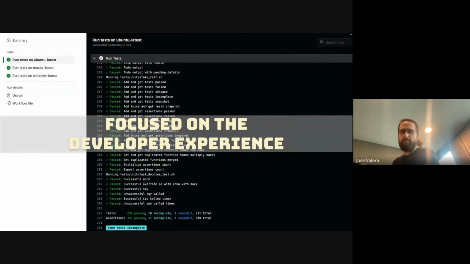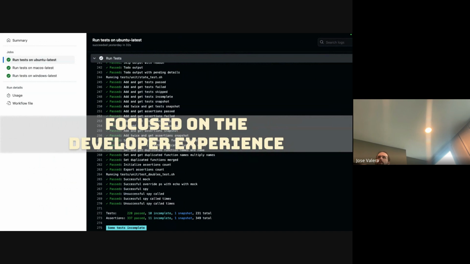The thing is that today, bashunit is focused basically on developer experience, and this is one of the beauties and why I like it a lot. The other libraries you can see, BATS is another framework for testing bash, very modern, and bash_unit, very modern.